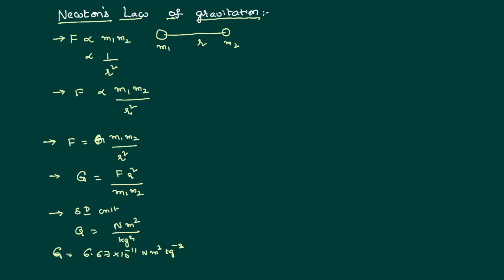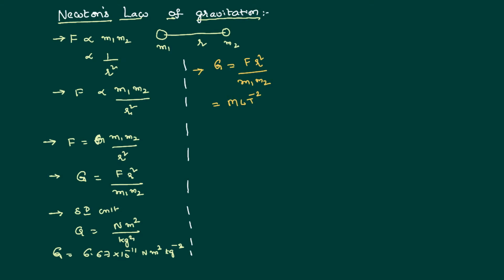We can write the dimensional formula for this quite easily by using the same formula, F equals G m1 m2 by r square. That implies G is equal to F r square by m1 m2. We know that F is equal to mass into acceleration. Acceleration is the rate of change of velocity, where velocity is the rate of change of displacement.